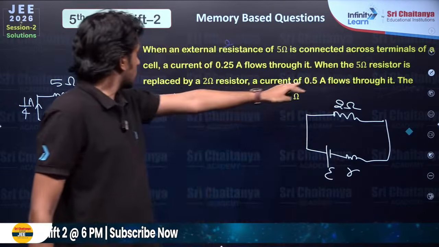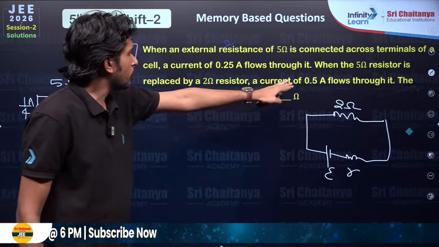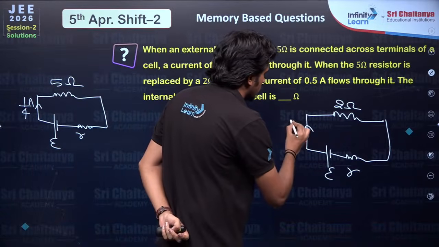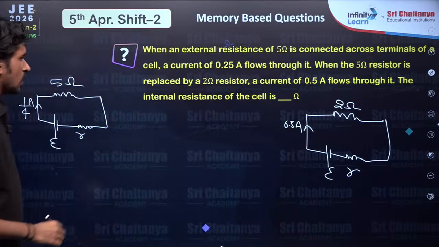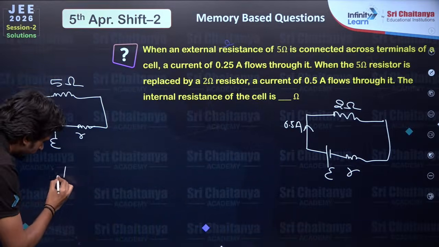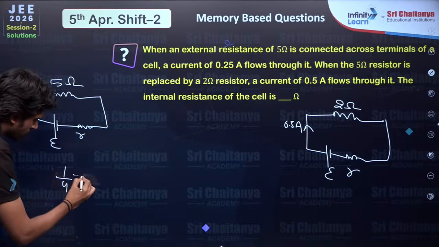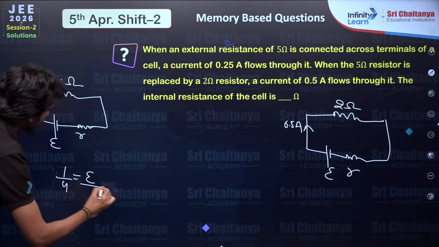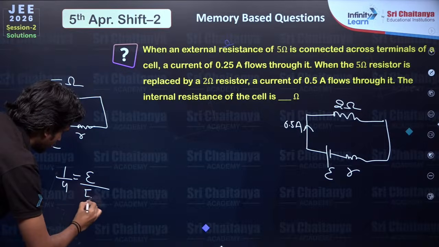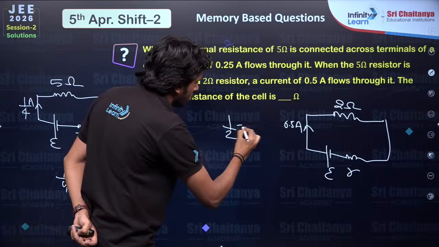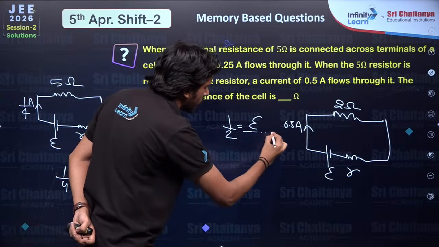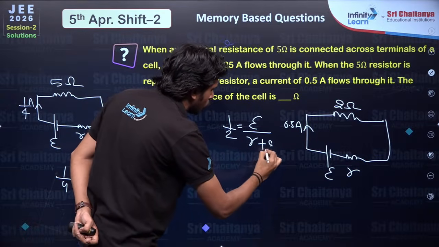Now current is 0.5 amperes. So simply we could say that current is E upon 5 plus r. Similarly 1 by 2 equals E by r plus 2.